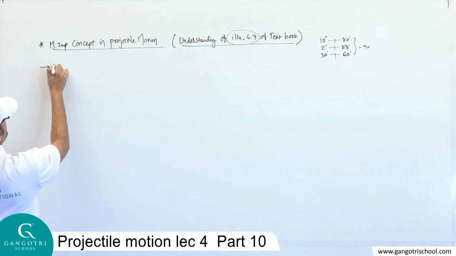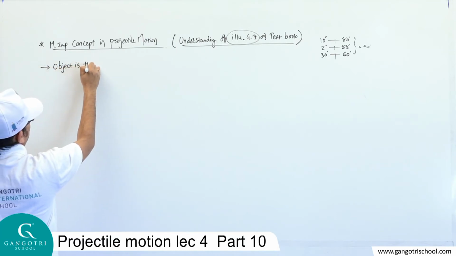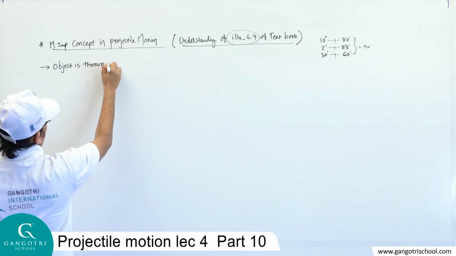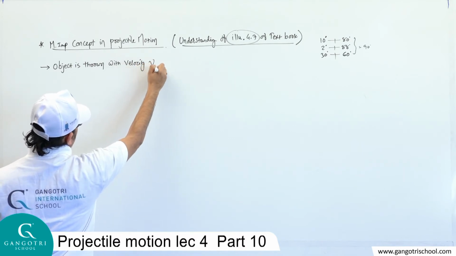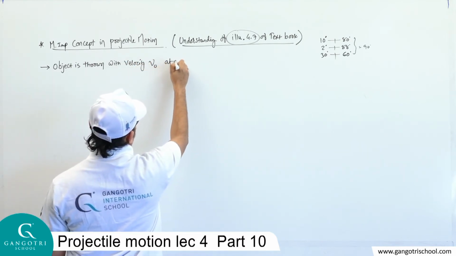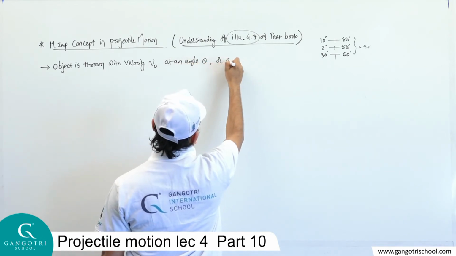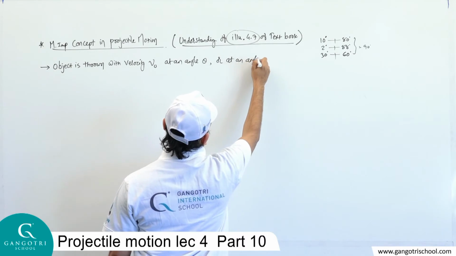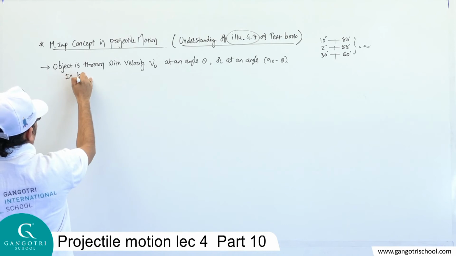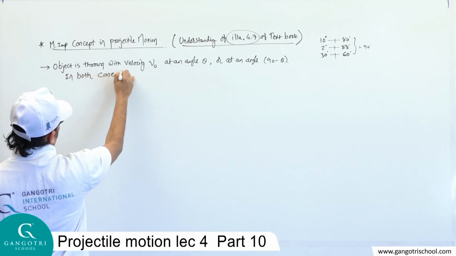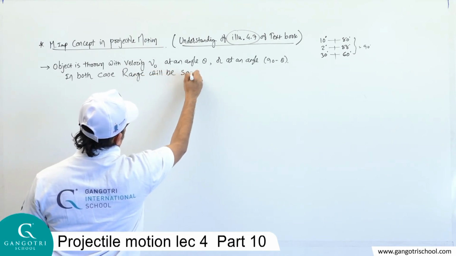So the statement is: object is thrown with velocity v0 at an angle theta or at an angle 90 minus theta. In both cases range will be same.